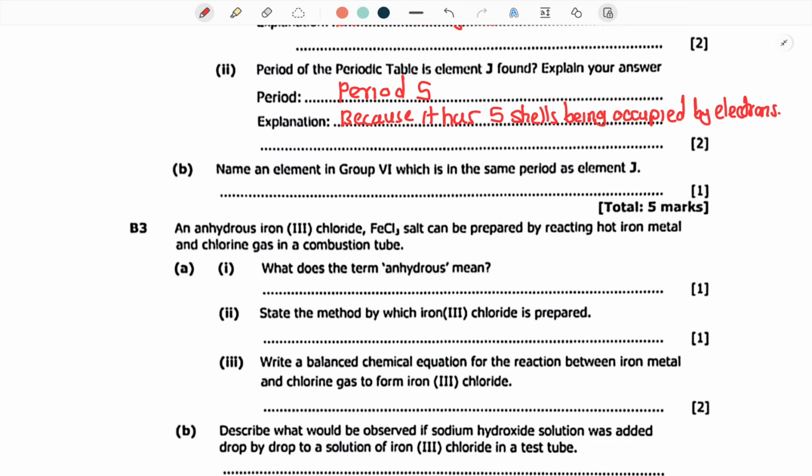So this is how you move. If this is your periodic table, whenever you're moving in this direction, these are your periods. So this one is group 1, group 2, group 3, and group 4. That's how it is.